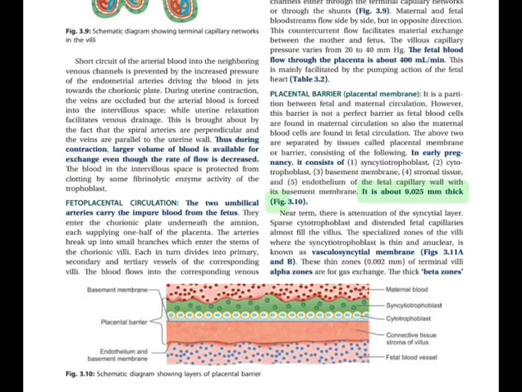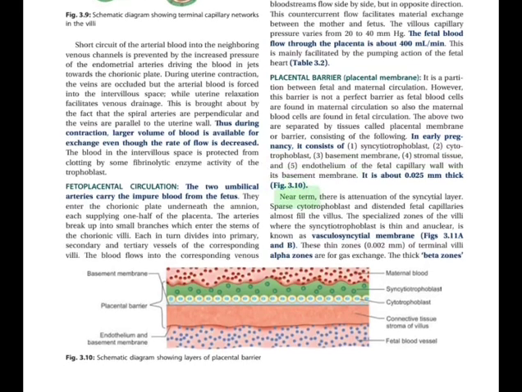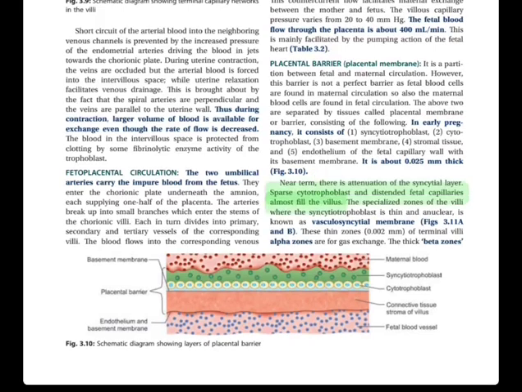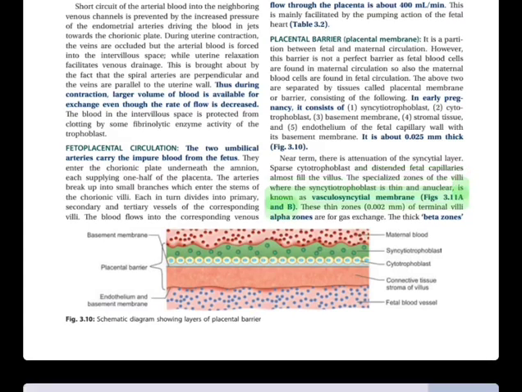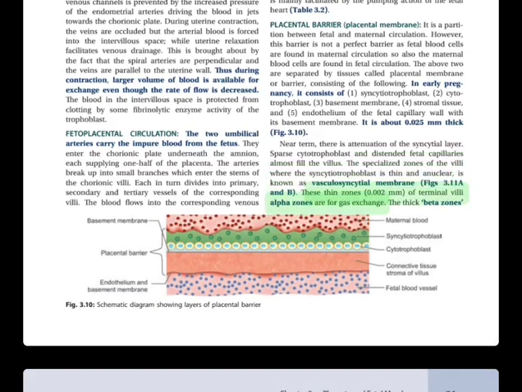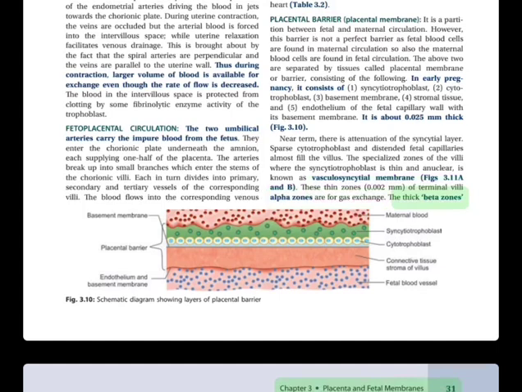It is about 0.025 mm thick. Fig. 3.10. Near term, there is attenuation of the syncytial layer, sparse cytotrophoblast, and distended fetal capillaries occupying almost all the villus. Specialized zones of the villi where the syncytiotrophoblast is thin and anuclear are known as vasculosyncytial membrane, Figs 3.11 A and B. Thin zones, 0.002 mm, of terminal villi are alpha zones of gas exchange. Thick zones are beta zones.